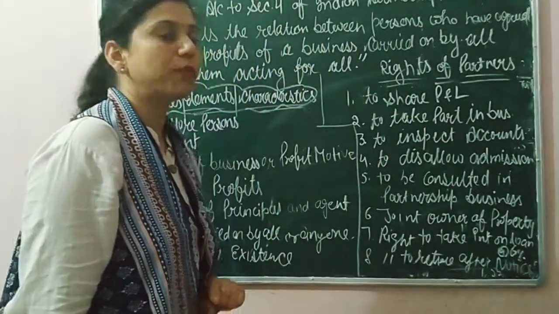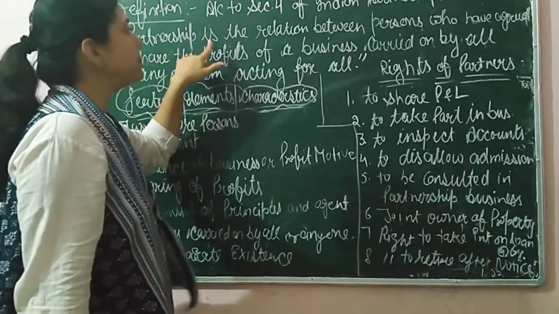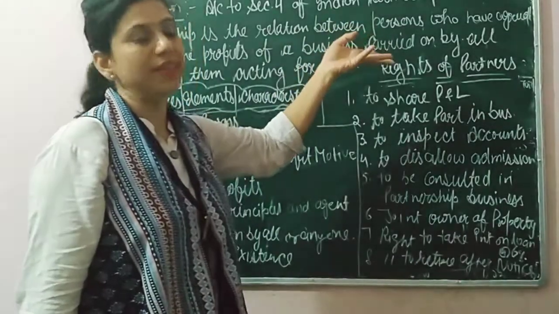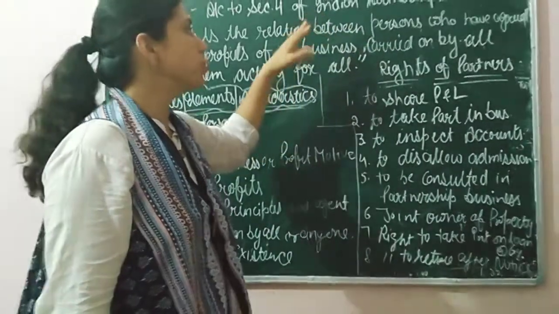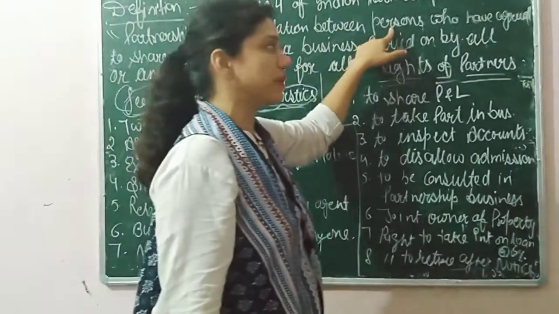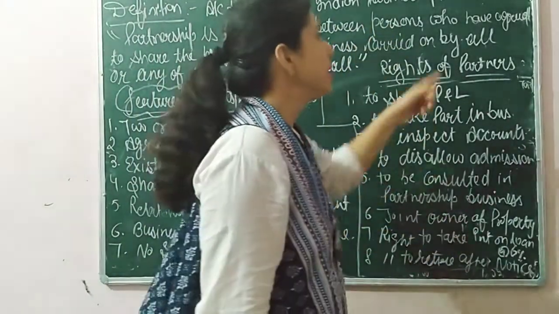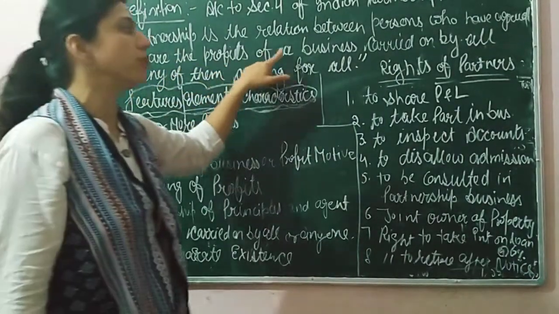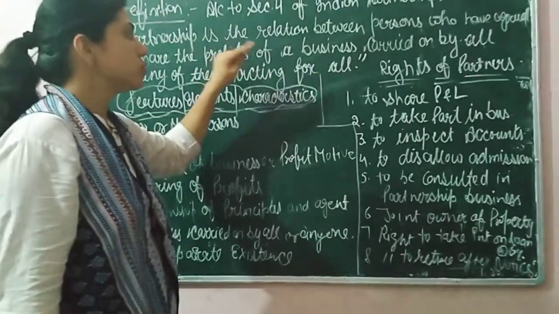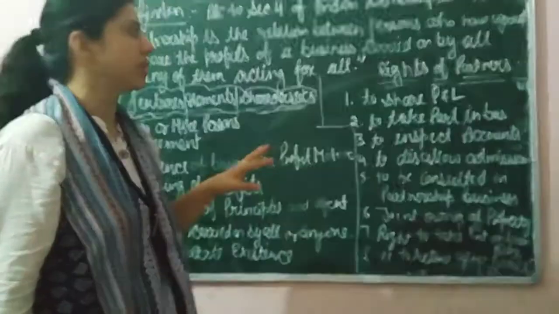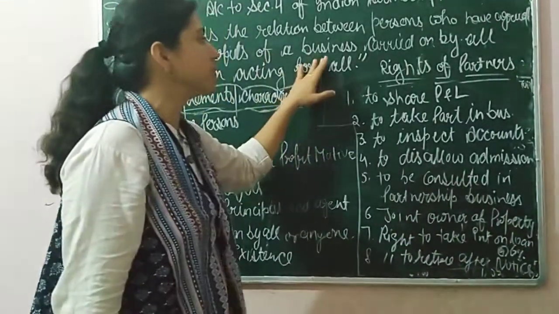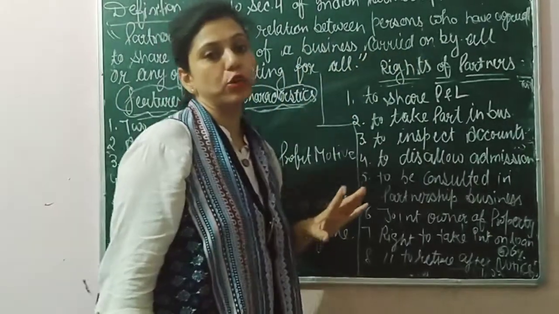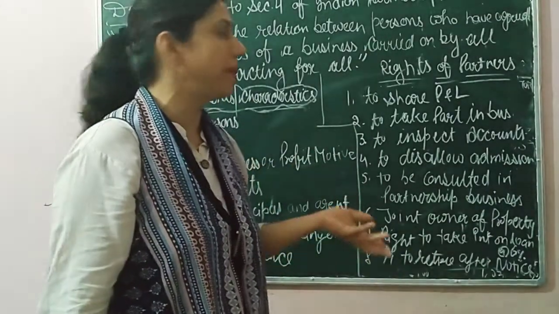What is the definition of partnership firm? Partnership is the relation between persons. Obviously there should be persons. Which type of persons? Who have agreed to share the profits of a business. And this business can be carried on by all, carried on by all means managed by all of the partners.